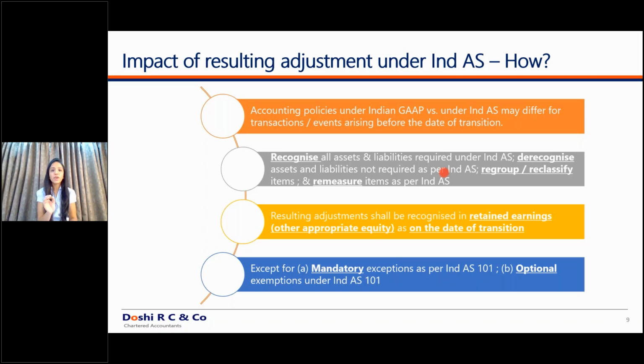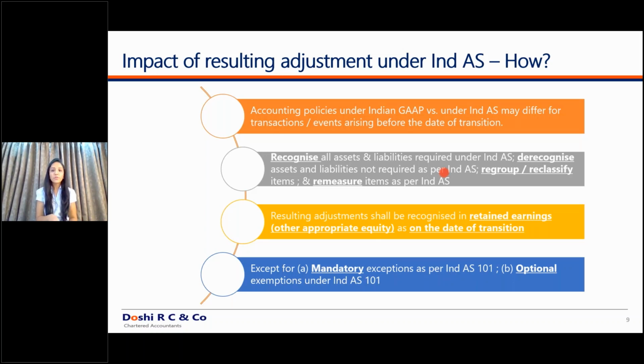This 20 crores has to be adjusted in your opening balance sheet. We discussed previously the opening balance sheet. So as per our previous example, these adjustments have to be recognized as on 1st April 2015. So, continuing with my previous example, for example, investments were not required to be fair valued under Indian GAAP, but under Ind AS, you will have to fair value those investments.